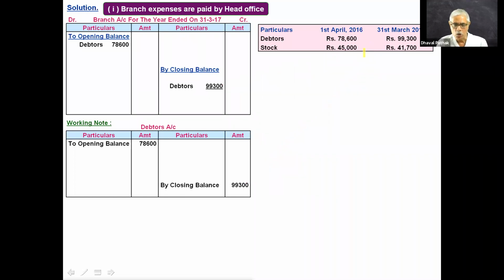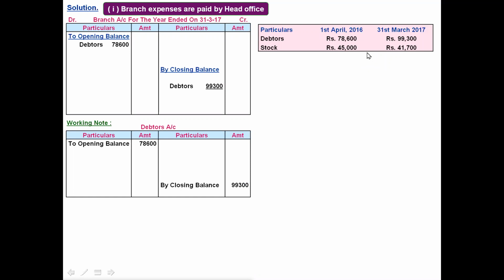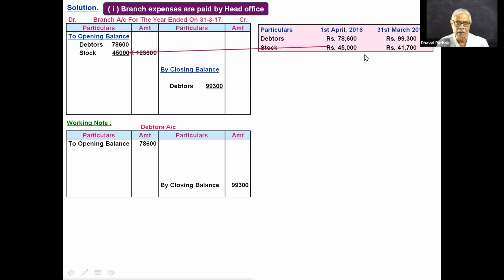Now same way opening stock. Where should I write opening stock? Now, Karishma, where should I write this opening stock? 45,000. Sir, debit of branch account. Yes. Right on the debit side of branch account, opening stock 45,000. Same way, closing stock will appear on the credit side of branch account. Is it clear?